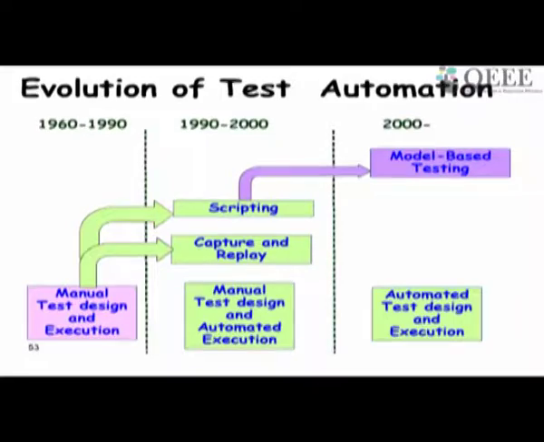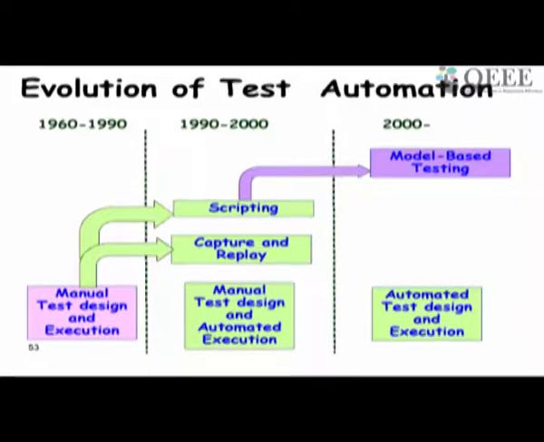test automation has evolved over the years. In the early years of 1960 to 1990, mostly the test cases were given by the tester manually, and execution was also carried out manually. But during 1990 to 2000, the capture and replay techniques came up. Many of the test cases have to be run again and again. Why is that?